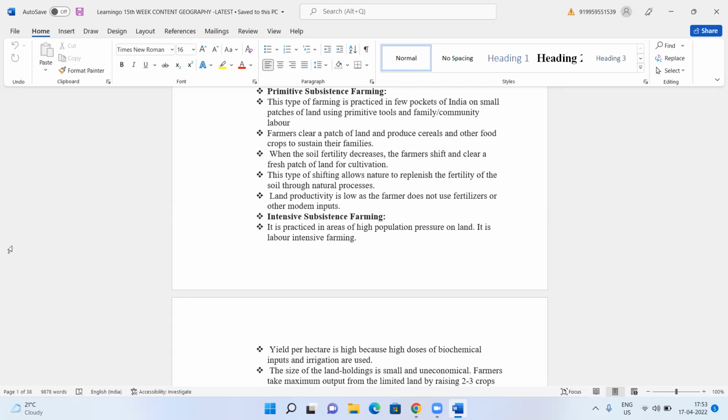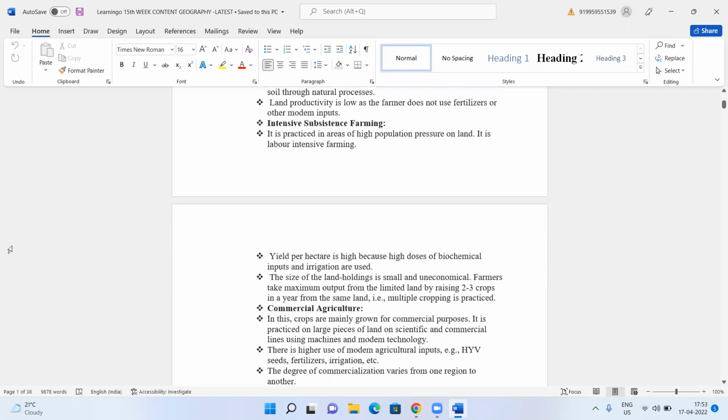They also employ a lot of labor here, not only family labor. Yield per hectare is very high because of high doses of biochemical inputs and irrigation. The difference between primitive and intensive is that in intensive, the productivity is very high. Why is it so high? Because here the farmer uses lots of chemicals and fertilizers, and he also gets the help of irrigation. Whereas in primitive subsistence, the farmer depends mainly on rainfall. If the rainfall occurs, then he will cultivate the crop. If the rainfall does not occur on time, sometimes he may not be able to cultivate the crops at all. But here it is totally dependent upon irrigation.